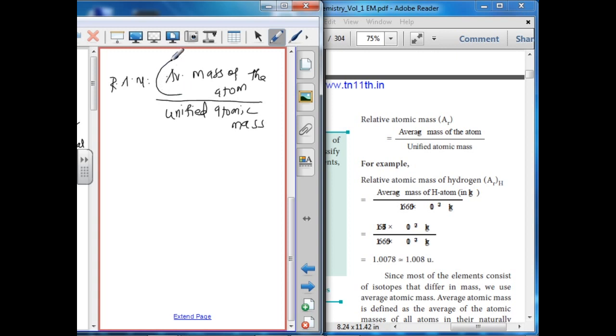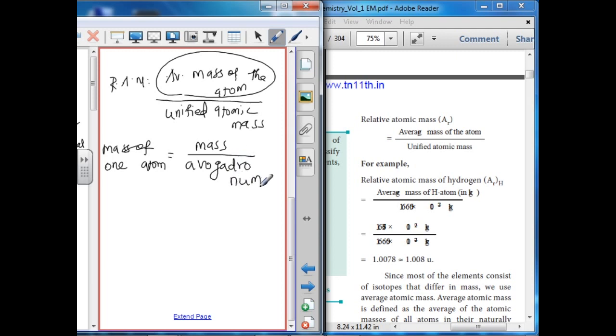So how to calculate the average atomic mass? Mass of one atom equals mass divided by the Avogadro number. For example, now we are going to calculate the relative atomic mass of hydrogen.